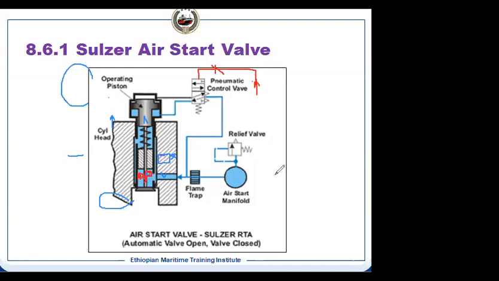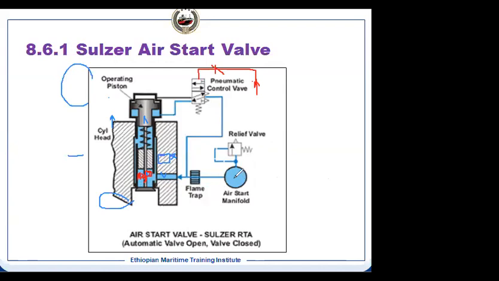If it is leaking and you keep the indicator cock open, you will see the air coming. Though the engine is not turning, air is coming from the indicator cock, by which you know that there is a leakage on that particular unit valve. Then you do the maintenance and replace the one which is leaking. So that is the way we need to test, if you suspect whether the valve is leaking or not.